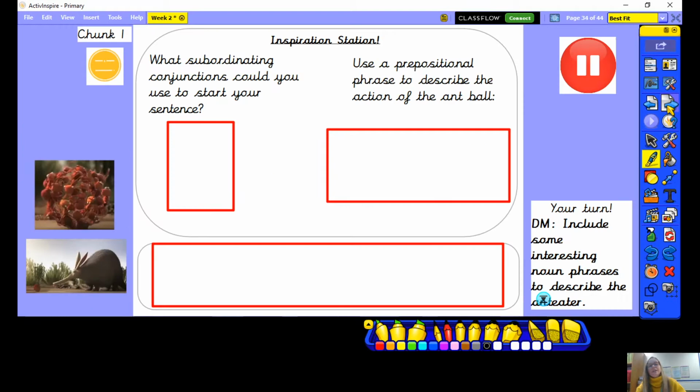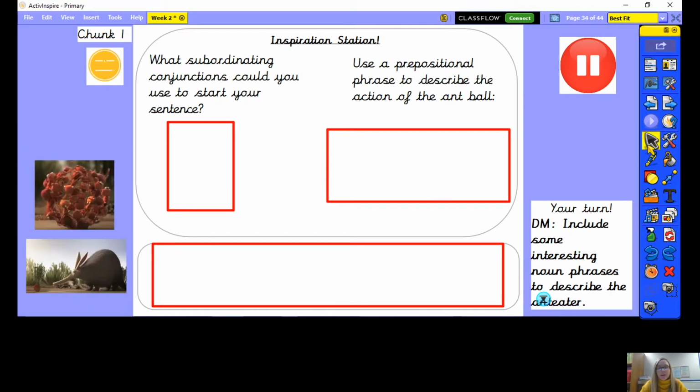So our chunk one today. So let's think about our chunk one. In our chunk one, I want you to think about what subordinating conjunctions you could use to start your writing. So for this first sentence in chunk one, I want you to try and start with a subordinating conjunction. So think back to your work yesterday and jot down some ideas.